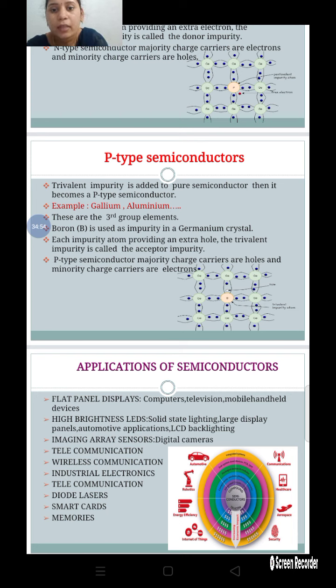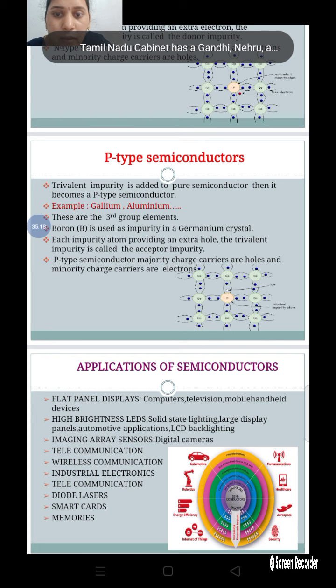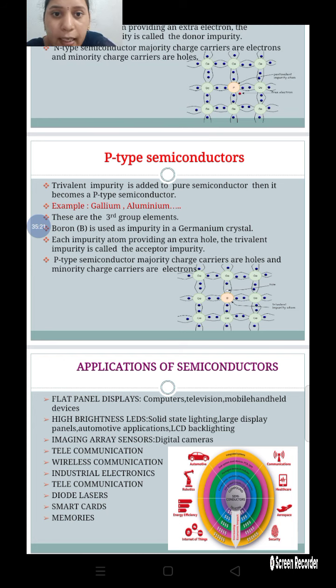These are the third group elements. In P-type semiconductors, boron is used as the impurity in a germanium crystal. Let us see this figure. These green ones are the germanium crystal, and the blue ones are the valence electrons. Here one white-colored hole is there, and that white color is considered as a hole. Boron is the trivalent impurity atom.